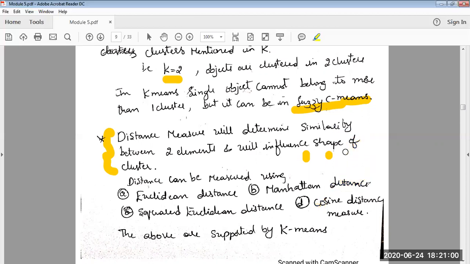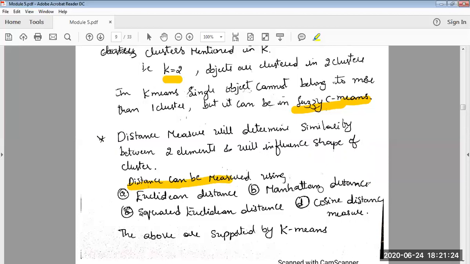Once again, I'm repeating: clustering algorithms use distance measurement to decide how a data point is related to another data point. This helps us decide to which cluster a data point should be added. Now, what are the different ways in which you can measure the distance?